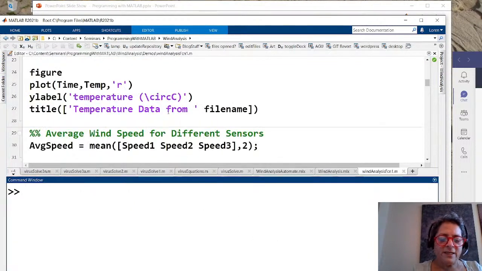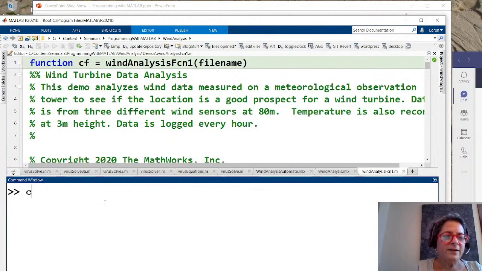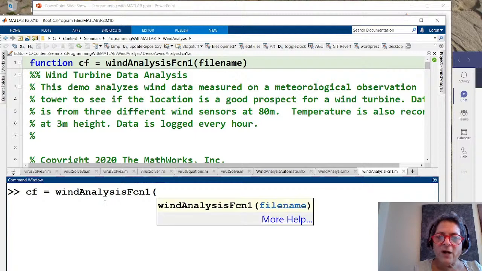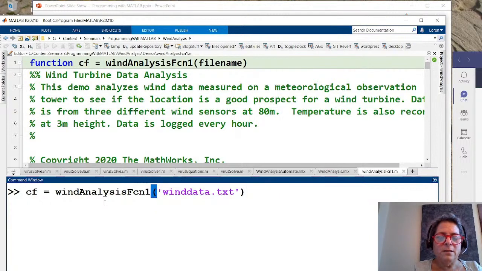So it's expecting a file name. Let's get the capacity factor equals wind analysis, and I'm going to hit tab. I'm going to do function 1. And we want it with the file name, and we want winddata.txt. Let me keep that open.